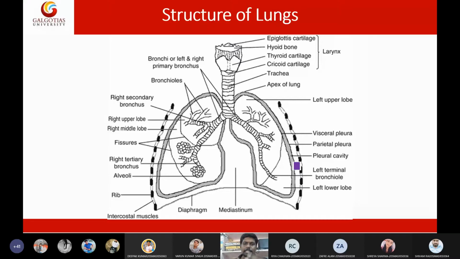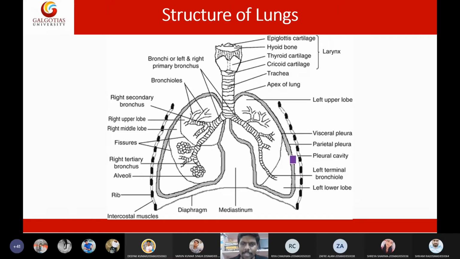If there is excess pleural fluid, then that is a disease condition. The patient cannot breathe properly if he has some excess fluid, and that condition is called emphysema or simply pneumonia. So pneumonia means accumulation of excess fluid in this pleural cavity.